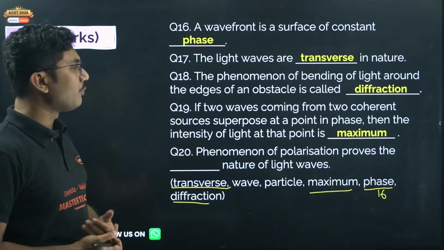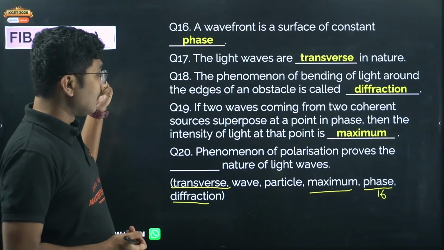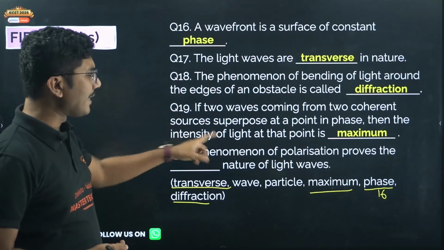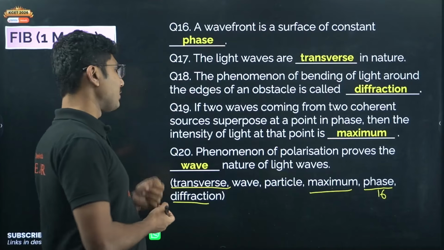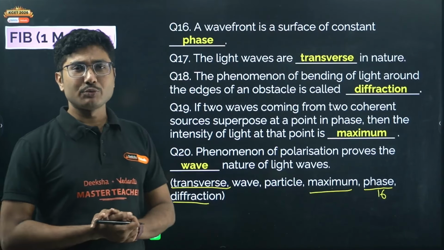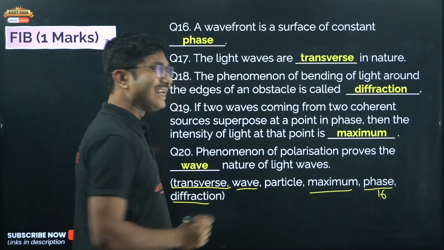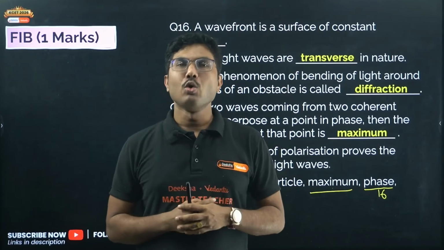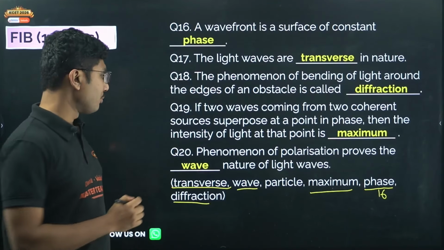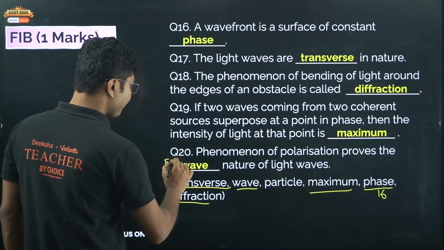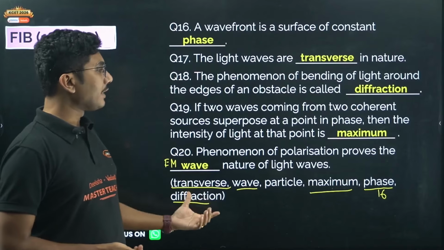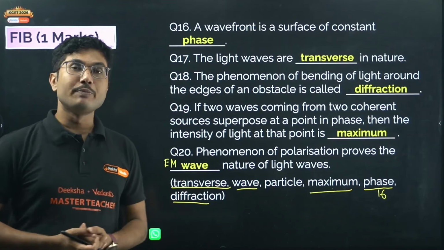So the phenomenon of polarization proves the wave nature of light waves. Or, more correctly, EM wave. Electromagnetic wave nature of light waves, that should be more accurate, because only electromagnetic waves can undergo polarization. Sound waves, which are mechanical waves, cannot undergo polarization. So the more accurate option will be EM wave. Electromagnetic wave nature of light is proved by polarization.